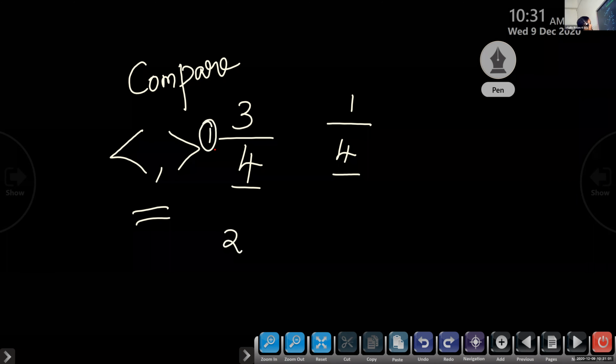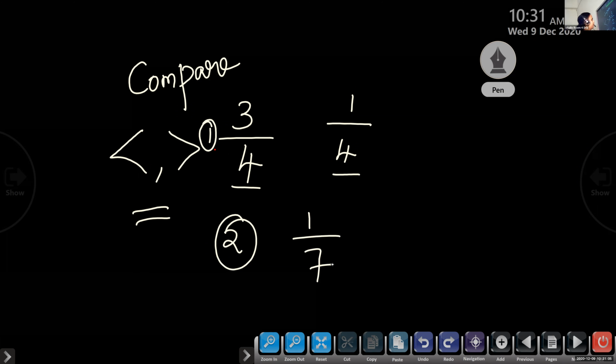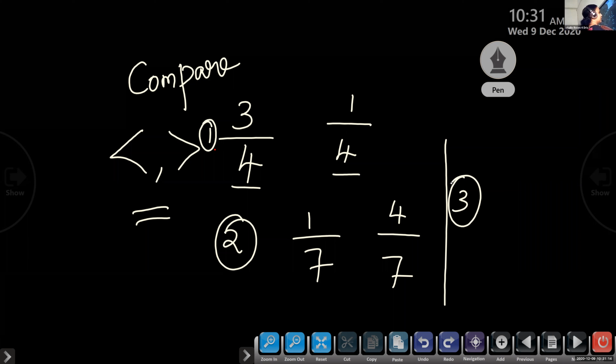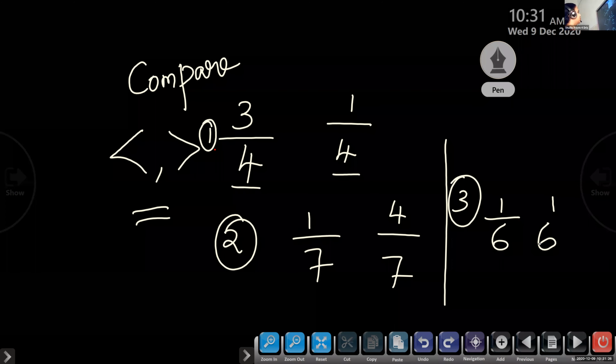Question number 2. 1 by 7, 4 by 7. Question number 3. 1 by 6, 1 by 6. You have to check whether they are less than, greater than or equal to. We have 3 questions.